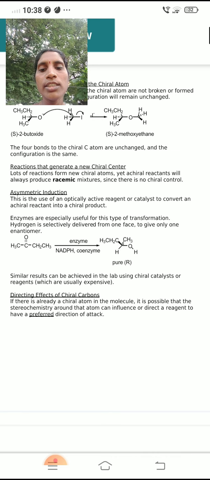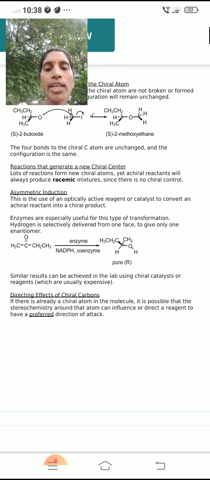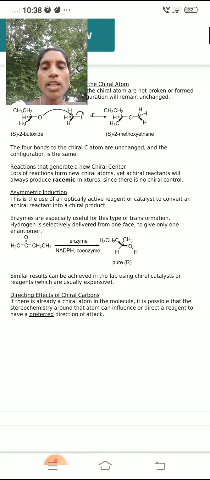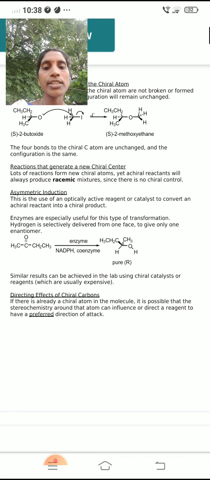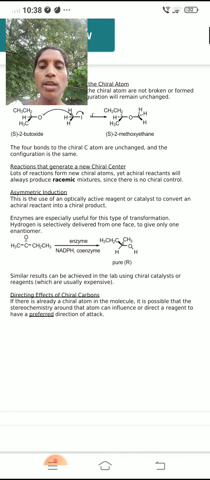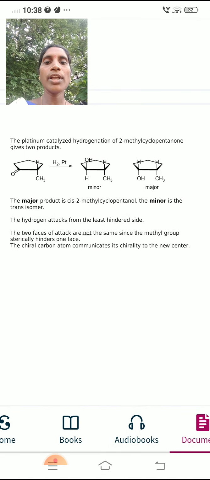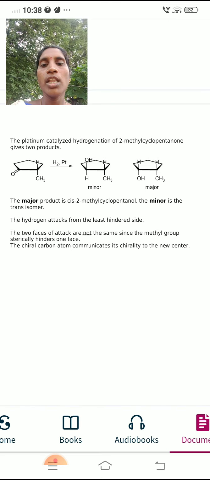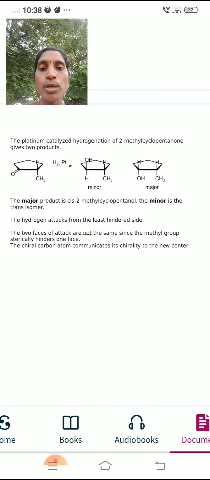Directing effects of chiral carbons. If there is already a chiral atom in the molecule, it is possible that the stereochemistry around that atom can influence or direct a reagent to have a preferred direction of attack. Take the platinum-catalyzed hydrogenation of 2-methylcyclopentanone. This gives rise to two products, one major and one minor.